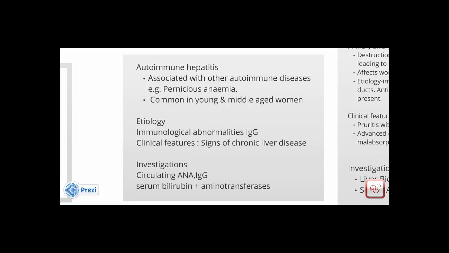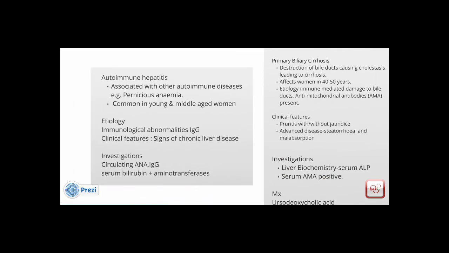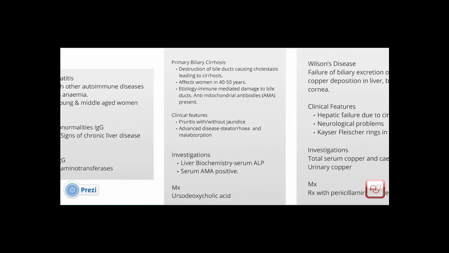Going on to the next disease, that's primary biliary cirrhosis. This is a disorder of destruction of the bile ducts, causing cholestasis, that is, obstruction of the flow of bile, eventually leading to cirrhosis. This disease commonly affects women around the age of 50.